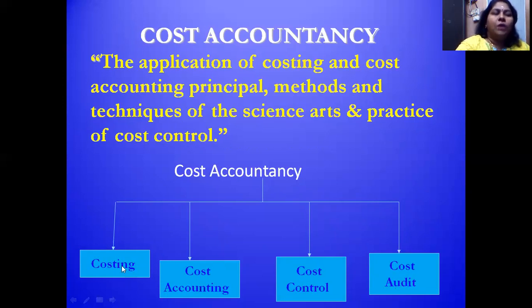I already explained what is costing. Costing is a technique, a technique of how we are going to calculate the cost. Cost accounting is a methodology by which the accounting of the cost is maintained by considering all the elements of cost.